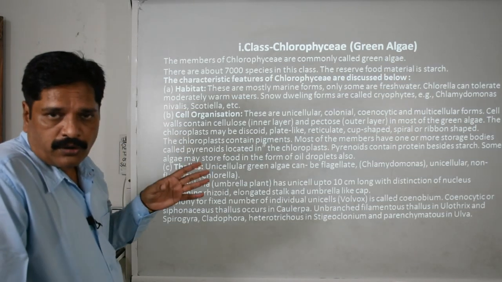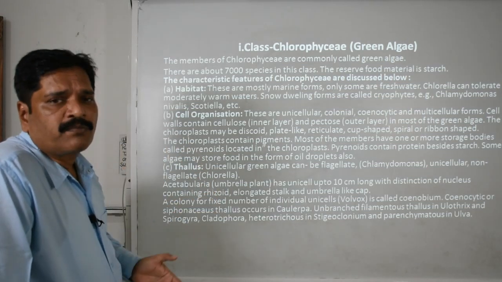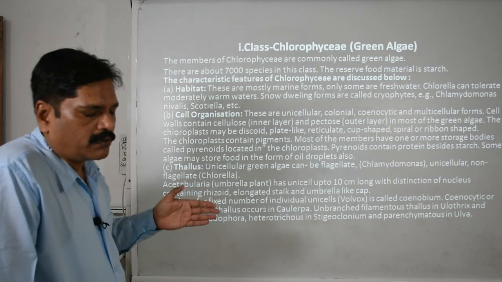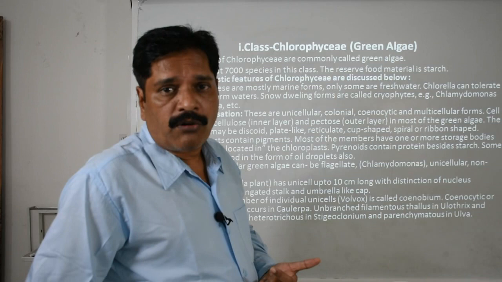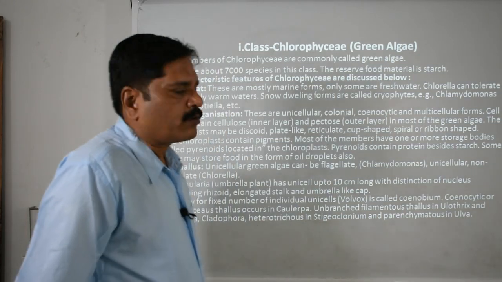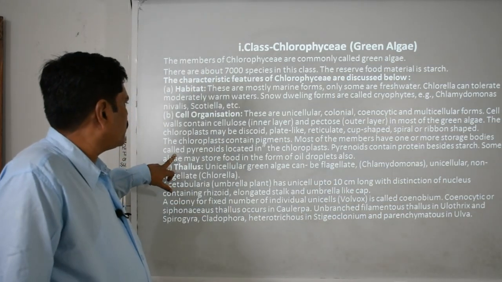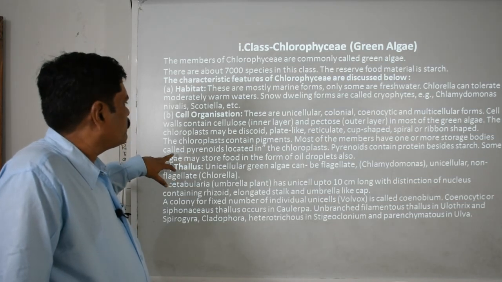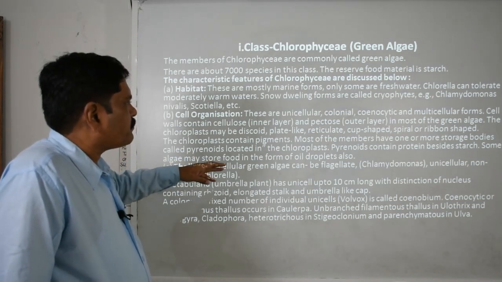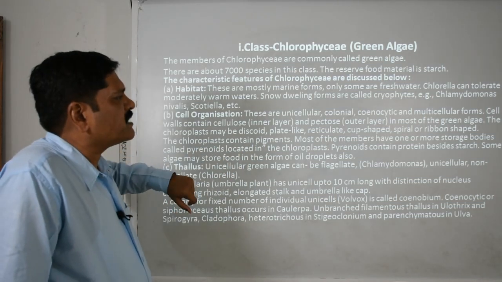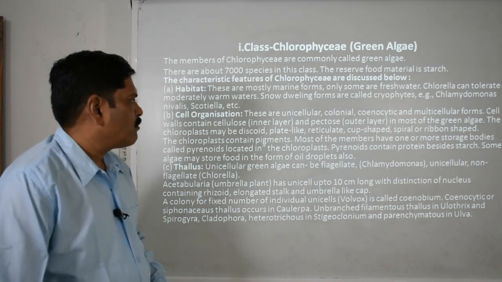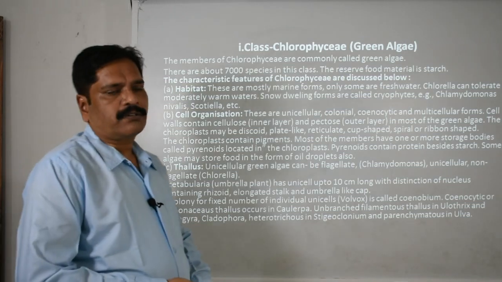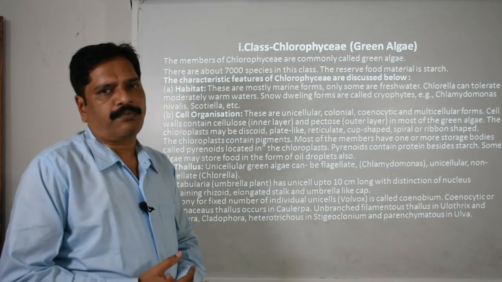Okay, you saw Spirogyra, you saw Ulothrix, you saw Volvox. These different shapes of chloroplast may be seen. And even you can see that the pyrenoids contain protein beside the starch. And some algae may store food in the form of droplets also, that is oil droplets too.